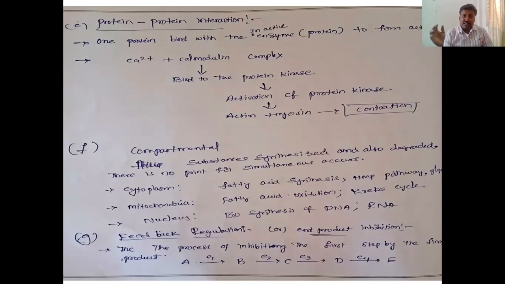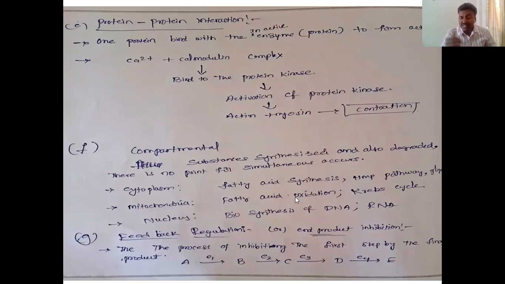It is not compulsory, but when you say that it is compartmental, I can tell the example. The fatty acid is synthesized in the cytosol, but degradation or catabolism, fatty acid oxidation, happens in the mitochondria.